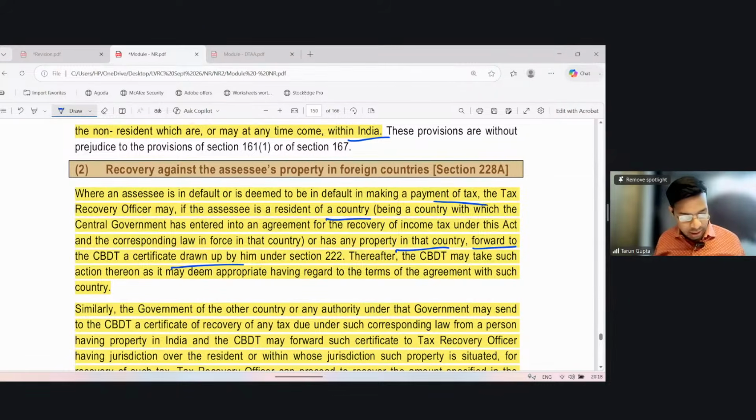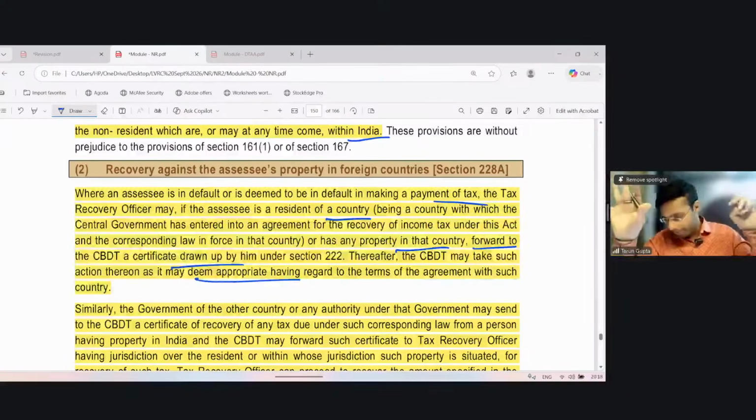Thereafter, CBDT may take such action thereon as it deems appropriate, having regard to the terms of the agreement with such country. So whether to pursue such country or not has to be decided by the CBDT.